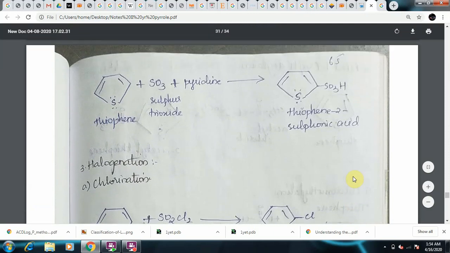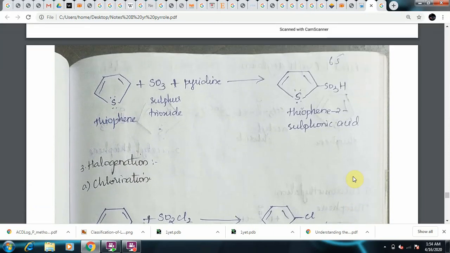And coming to the next method, this will be another method of sulfonation. Take thiophene and treat it with sulfur trioxide in the presence of pyridine, and sulfur trioxide is an electrophile. It is a neutral electrophile. It is not positively charged, but it is a neutral electrophile. So when you take thiophene and treat it with sulfur trioxide in presence of a weak base like pyridine, the product obtained is thiophene-2-sulfonic acid.